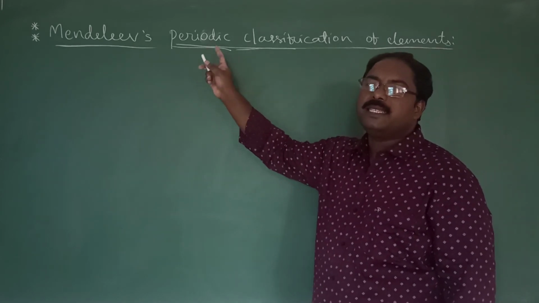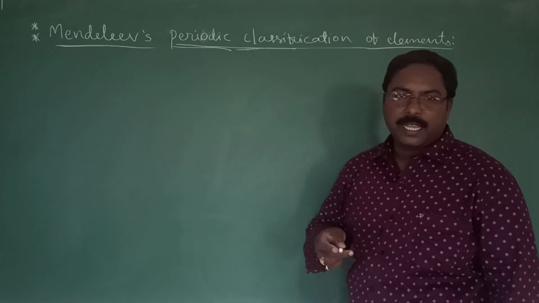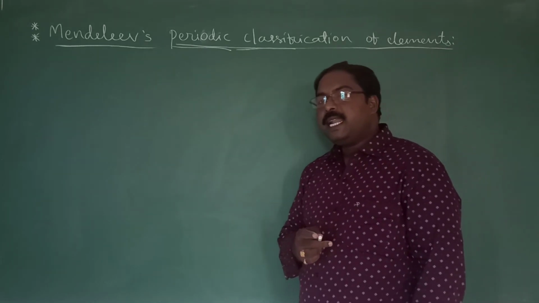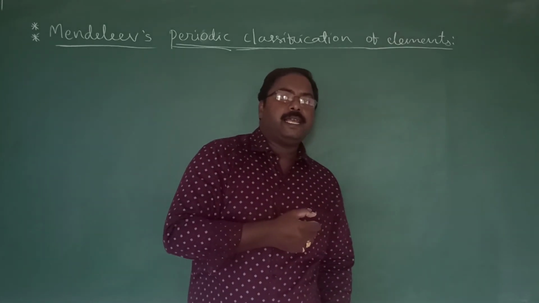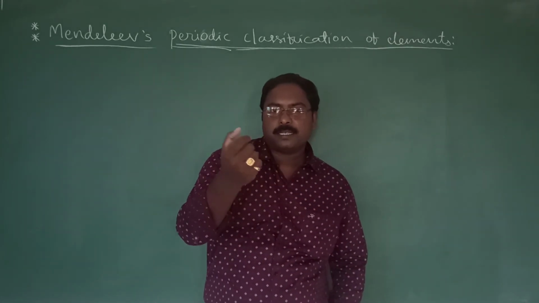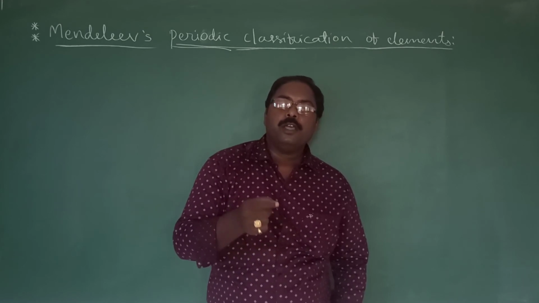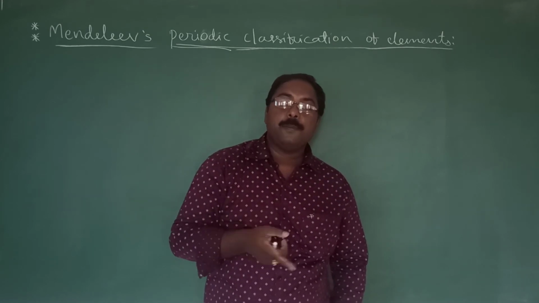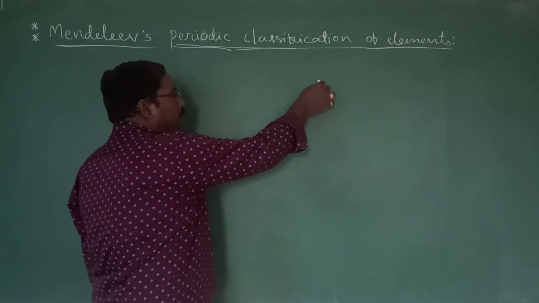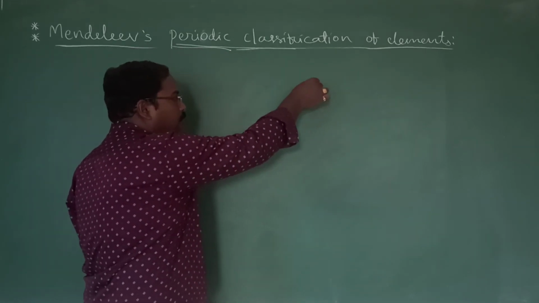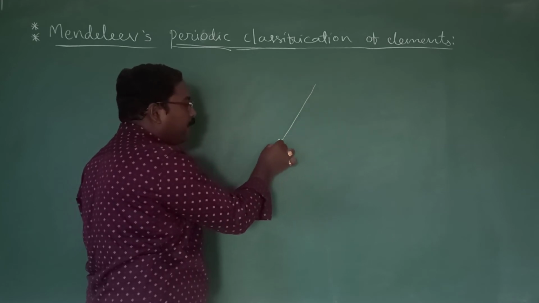What is meant by periodic classification? Generally, in physics lessons and practicals, you will come to know about the periodic motion of a simple pendulum. For example, the pendulum starts from this position.